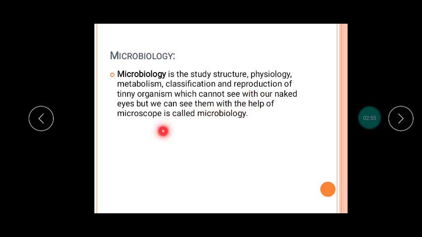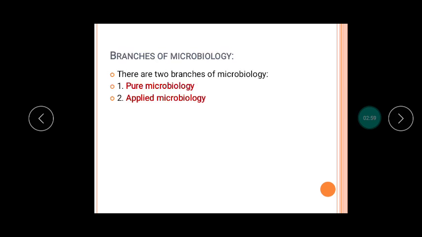So this was all the basics about microbiology. And now the branches of microbiology. There are two main branches of microbiology. One is pure microbiology and the second is applied microbiology.